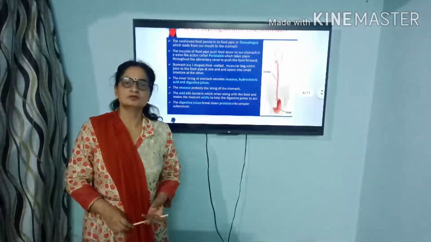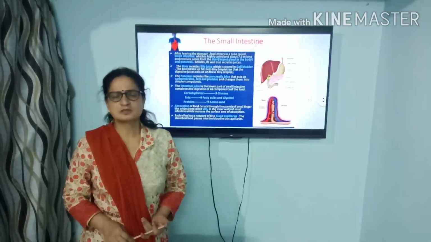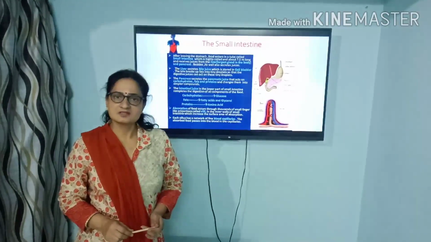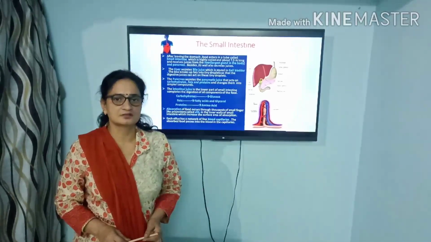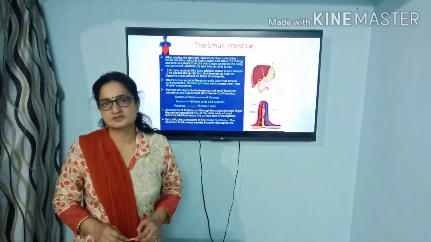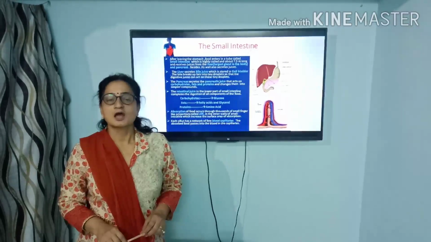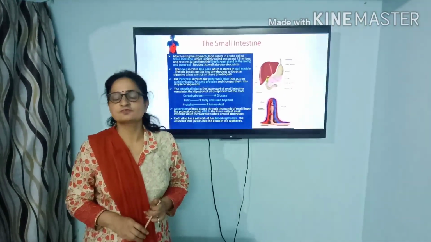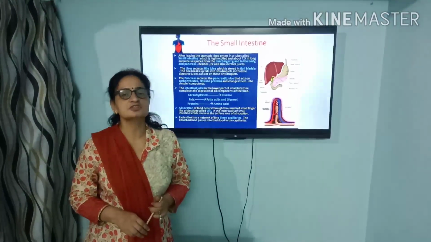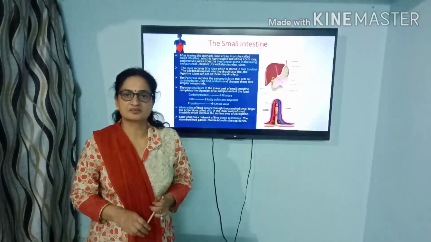Now from the stomach the food is passed into the long, highly coiled structure which is approximately 7.5 meters long in our body, and this is known as the small intestine. The wall of the small intestine also secretes various types of juices which help in digestion of the food components. Apart from the digestive juices from its wall, the small intestine also gets various juices secreted by glands. These glands are the liver and pancreas.